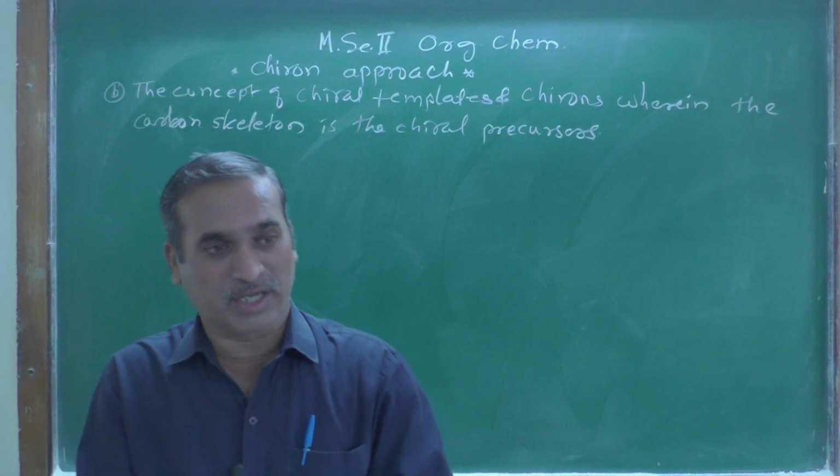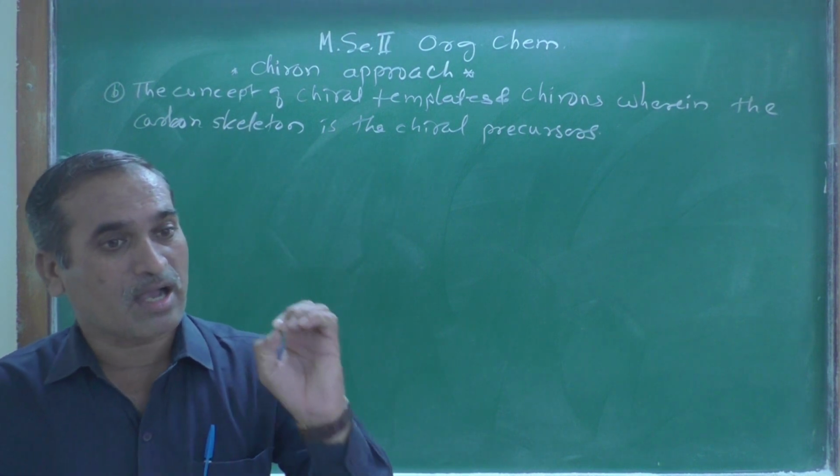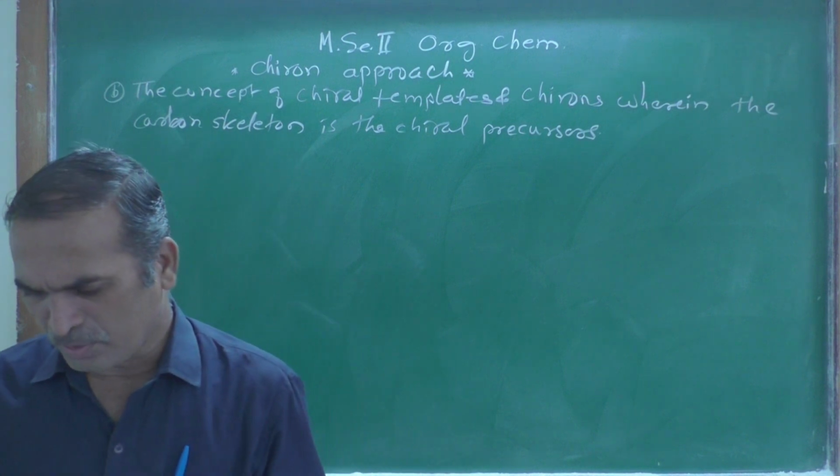So there is a limited area we are going to study here as the Chiron approach, and therefore the name Chiron approach is given.